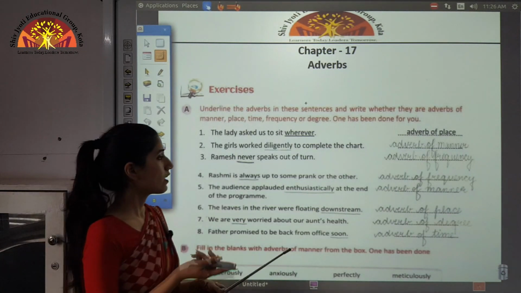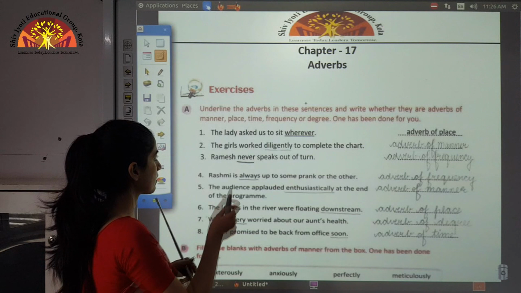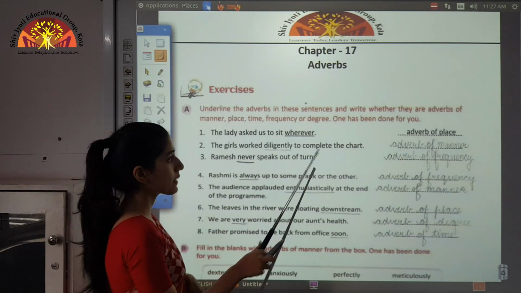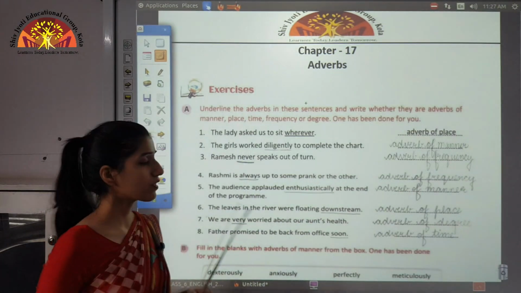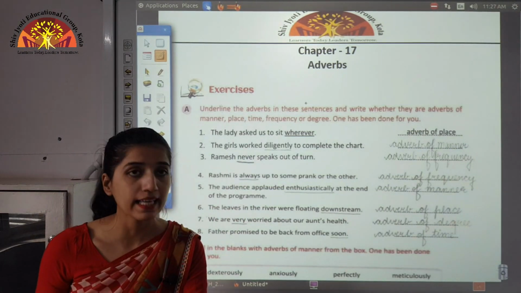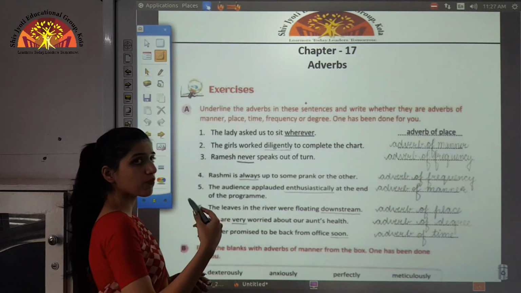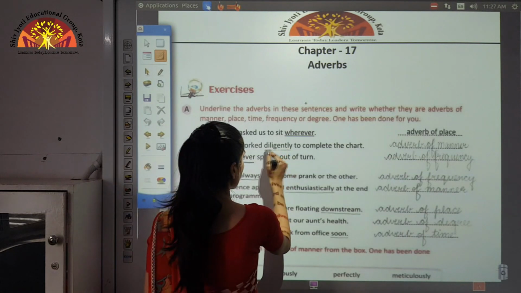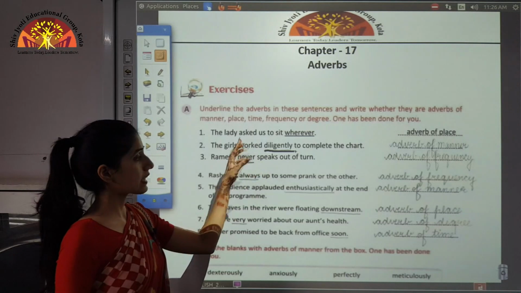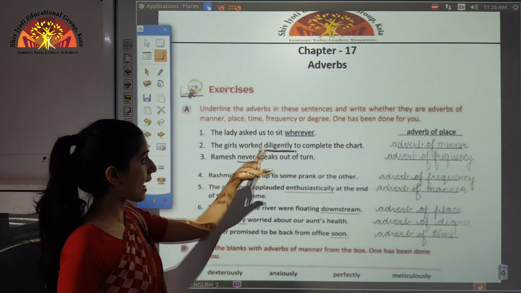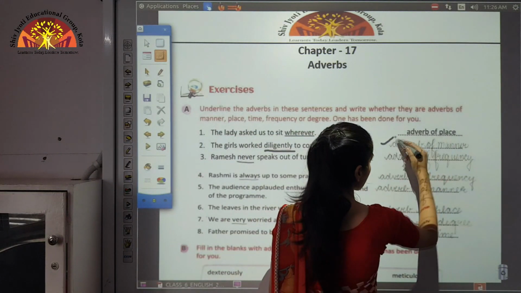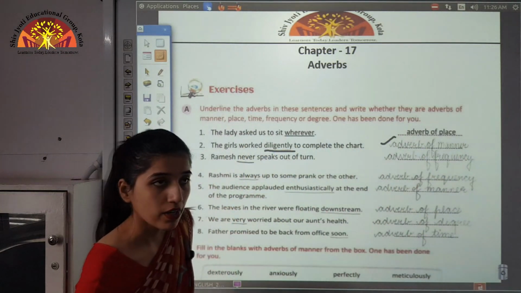Okay, I am taking your second example. The girls worked diligently to complete the chart. Here you can see that diligently is the word which is telling us how the action, how the verb is taking place. So we need to underline diligently, and it is telling us the manner. Okay, so it is adverb of manner. So here we will write adverb of manner.